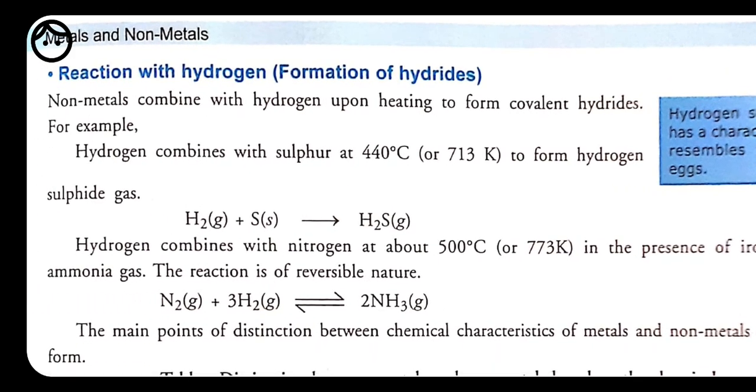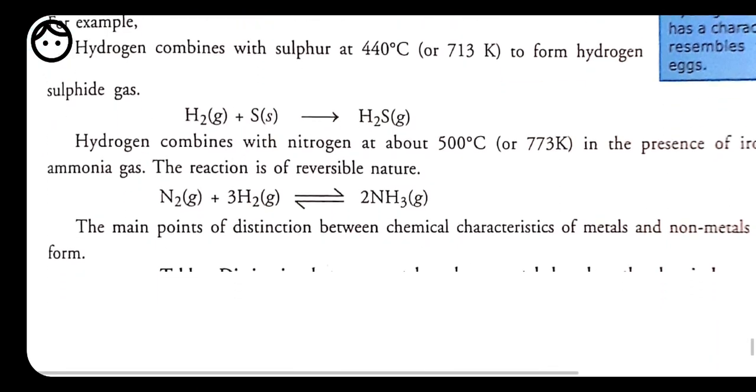So there are certain reactions which do not take place on their own. To start up the reaction, we need to give some extra effort. That is called the formation of hydride when reaction of hydrogen and any of the non-metals takes place.